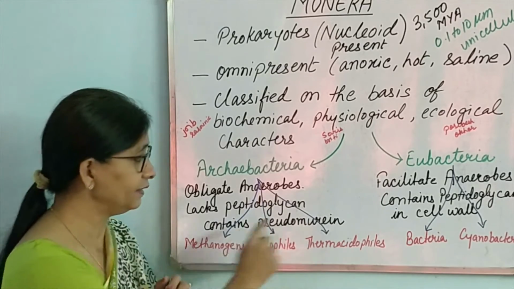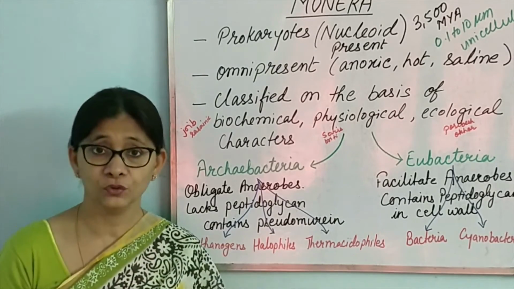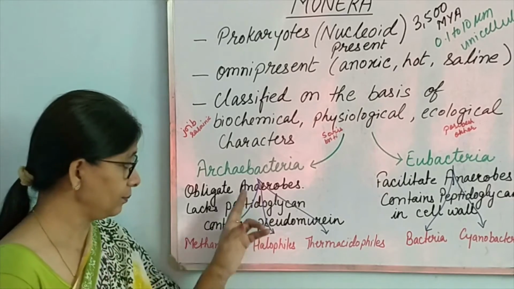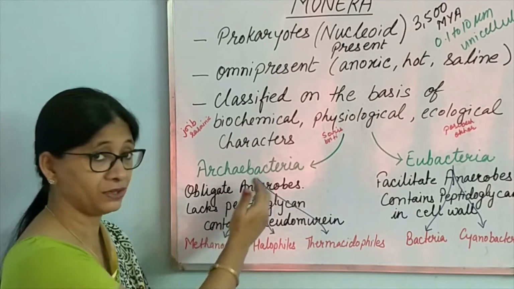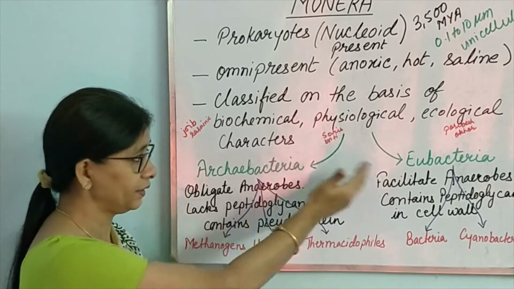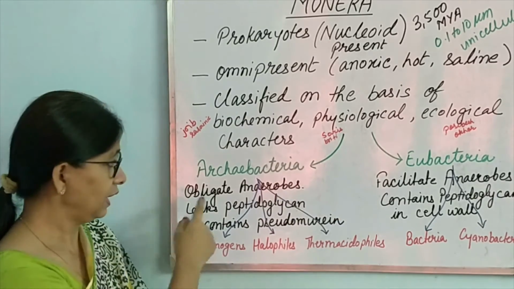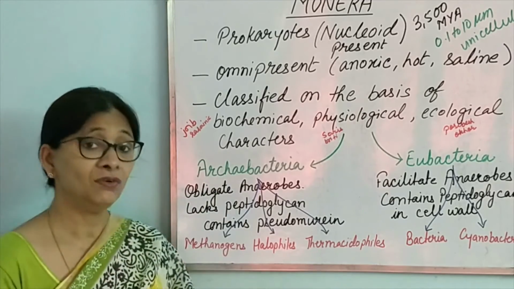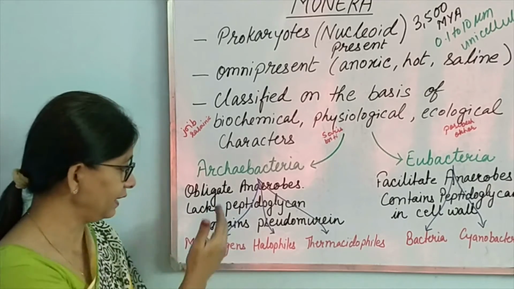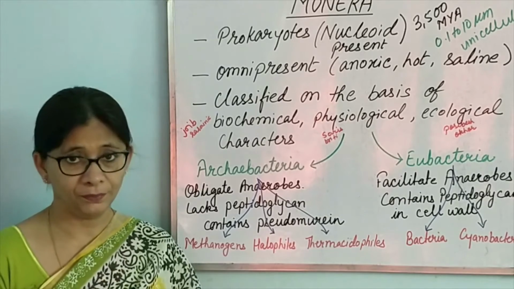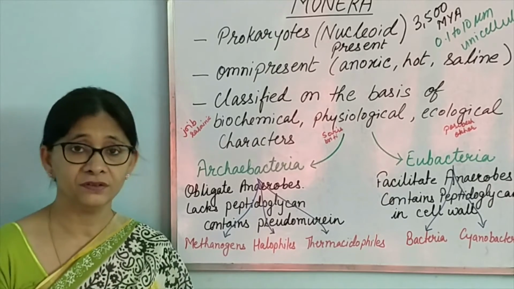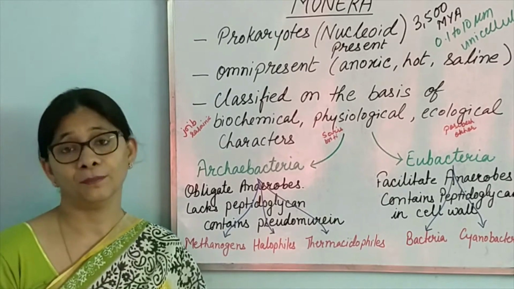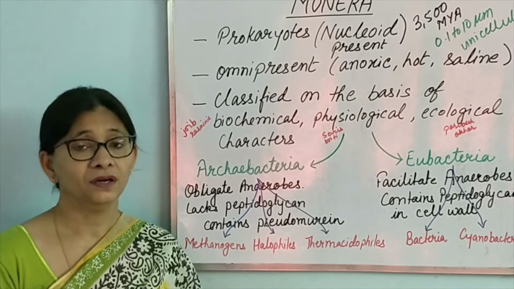Rather, they contain pseudomurein. So this is a very important distinguishing factor of Archaebacteria and eubacteria. Archaebacteria are more primitive than eubacteria, and these are the primitive qualities. Archaebacteria is again divided into 3 divisions. They are methanogens, halophiles and thermoacidophiles, depending on their qualities.